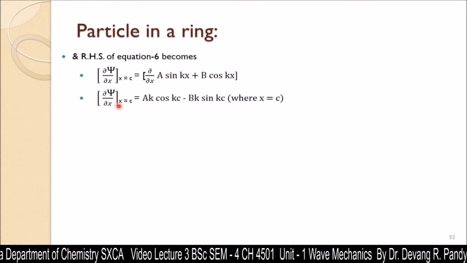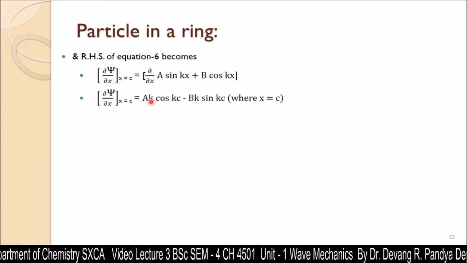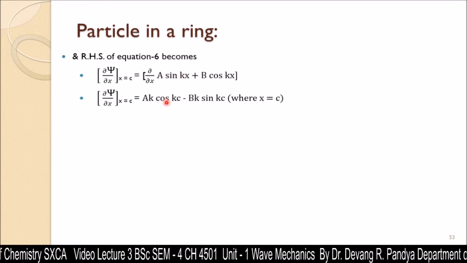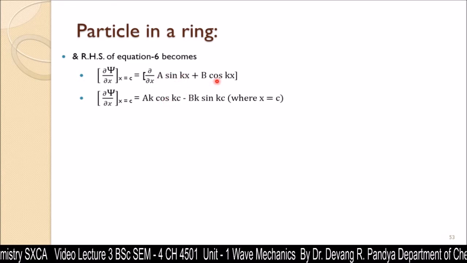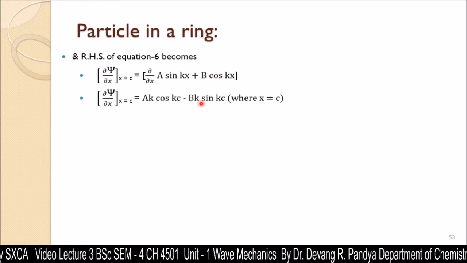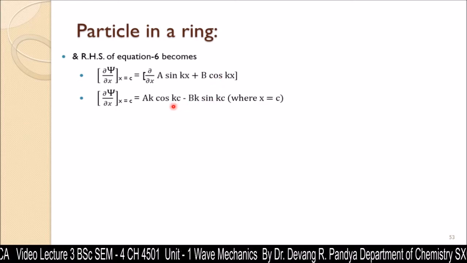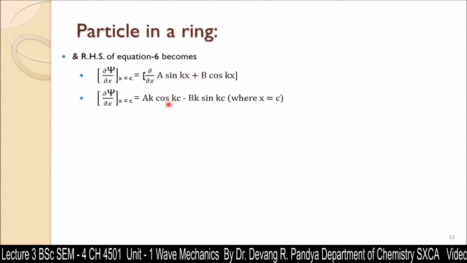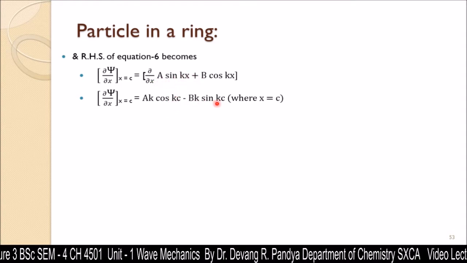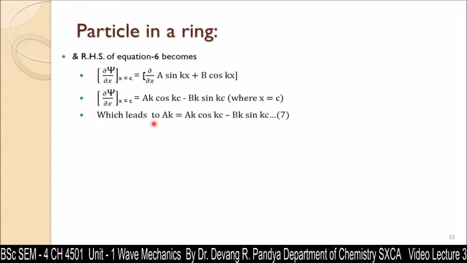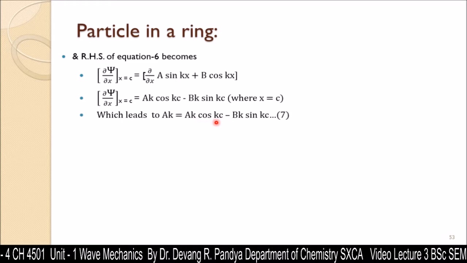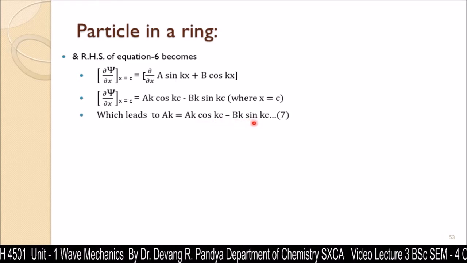So for dψ/dx at x equal to c, sin will convert into cos kc and cos kx will be converted into sin kc. So this is the single differentiation operation done on this wave function. We're going to get this value where x is equal to c, which leads to ak is equal to ak cos kc minus bk sin kc.